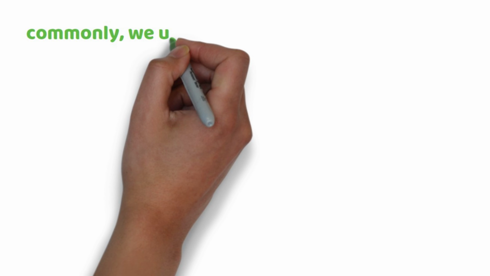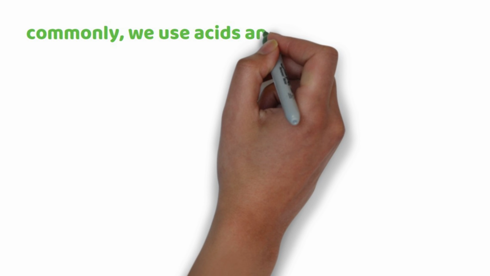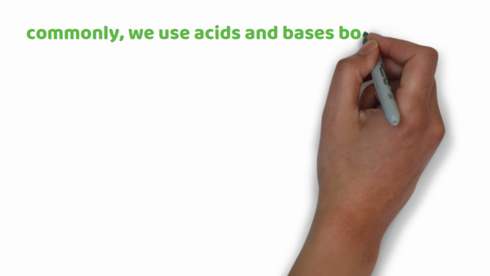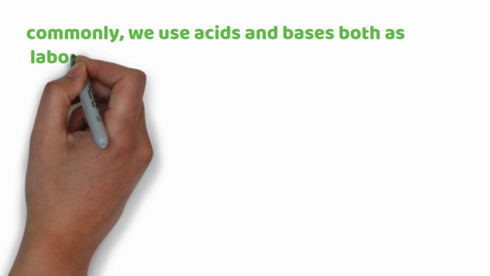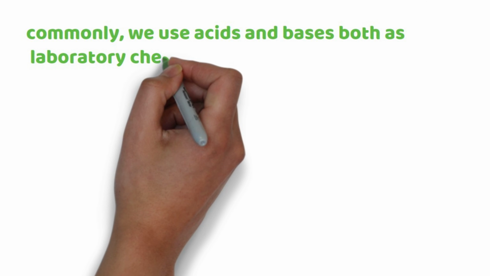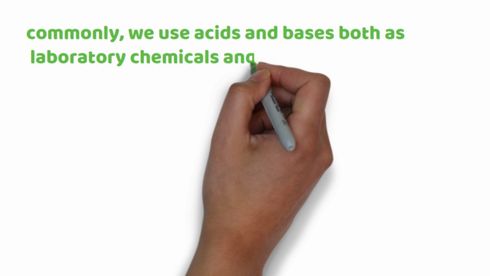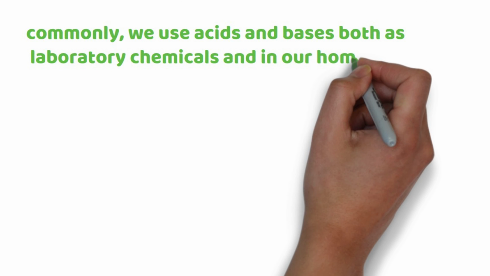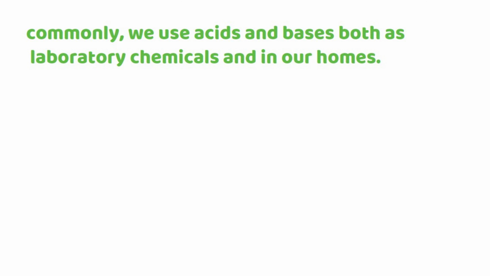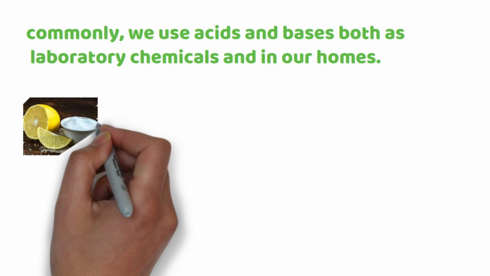Commonly, we use acids and bases both as laboratory chemicals and in our homes. Some common household acids and bases are mentioned here.